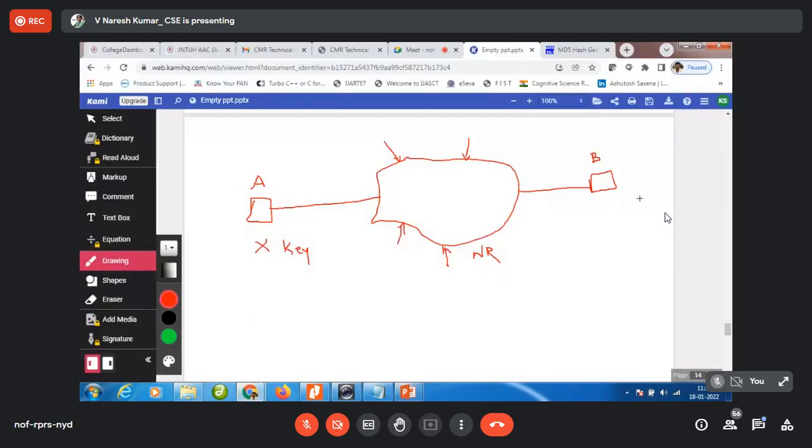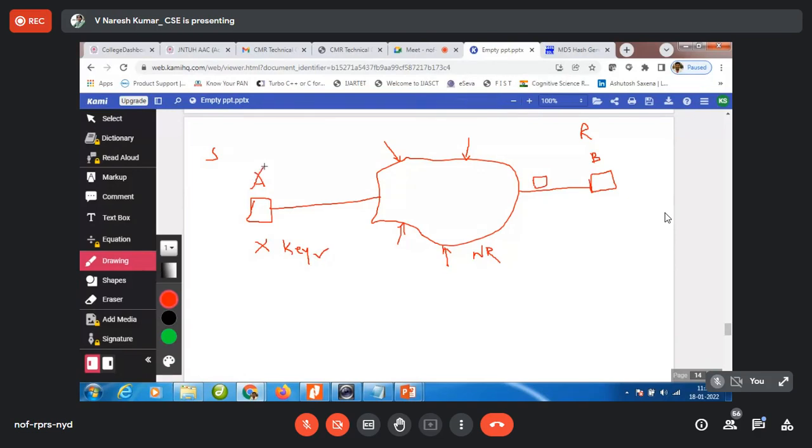See, A and B are different nodes. A is a sender, B is a receiver. The sender wants to send the information, so he has chosen a key. Now the receiver, upon receiving the data, should decrypt it. For the decryption, what does it need? A key. Now, from where should it get the key, this X key? It should be received